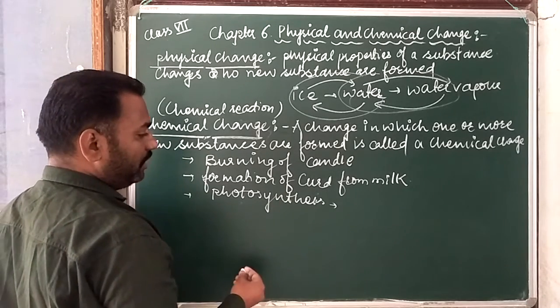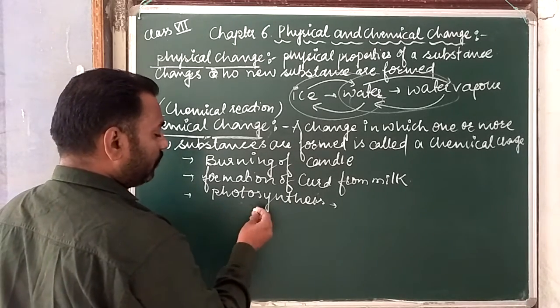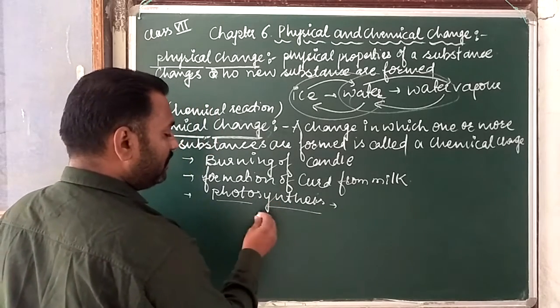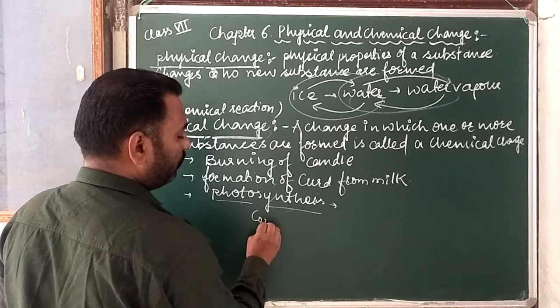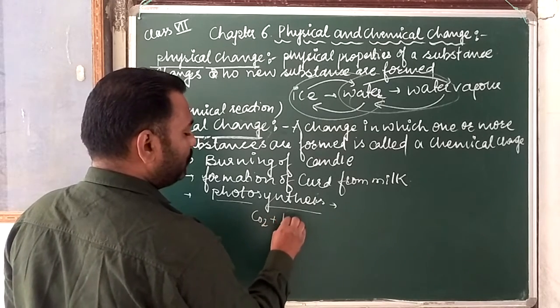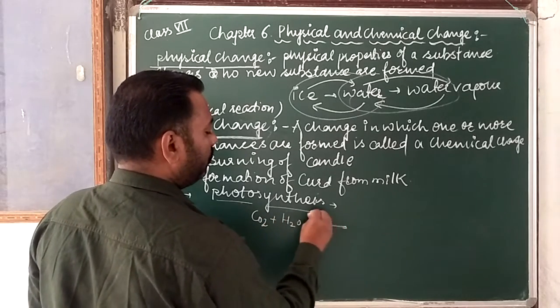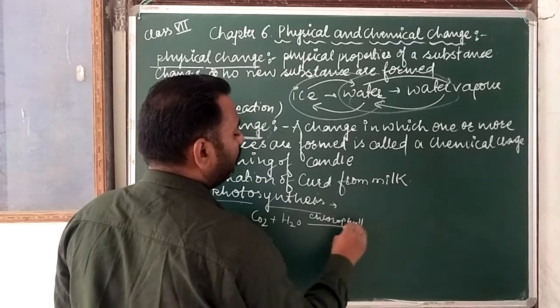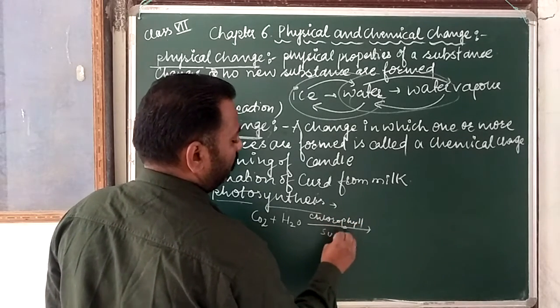Like that, you have to see photosynthesis. For this photosynthesis, we need CO2 plus H2O, we need chlorophyll and sunlight.